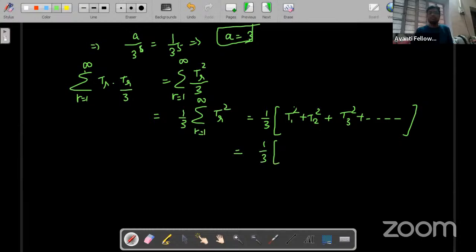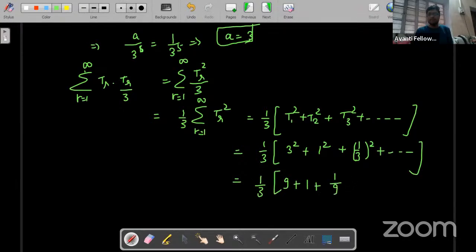So 1 by 3. What is T1? T1 is A, the first term, because the corresponding sequence was A, AR, AR square. So T1 is A, A means 3 square. What is T2? T2 is 1 by 3 times the previous term. 1 by 3 of 3 is 1. Then 1 by 3 again, so 1 by 3 square, and so on. Clear? Now we can solve this. So 9 plus 1 by 9. The next term will be 1 by 81. So this is also a GP, right or not?